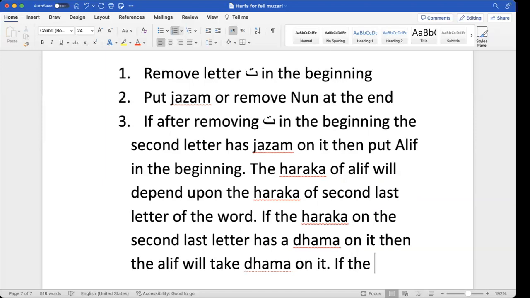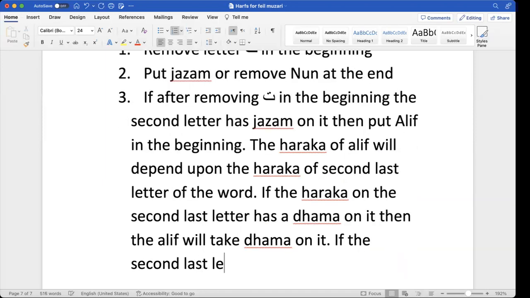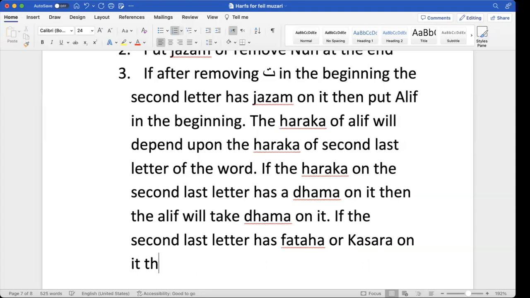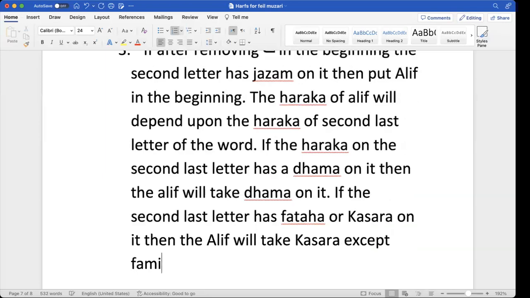If the second last letter has fatha or kasra, then alif will take kasra, except family 4, where alif will take fatha.